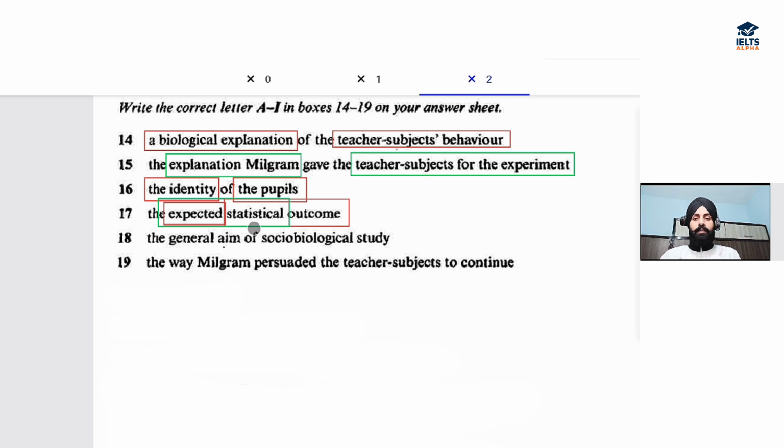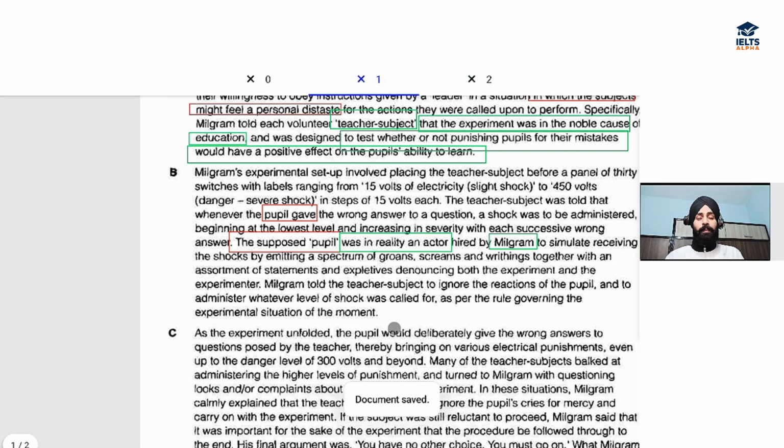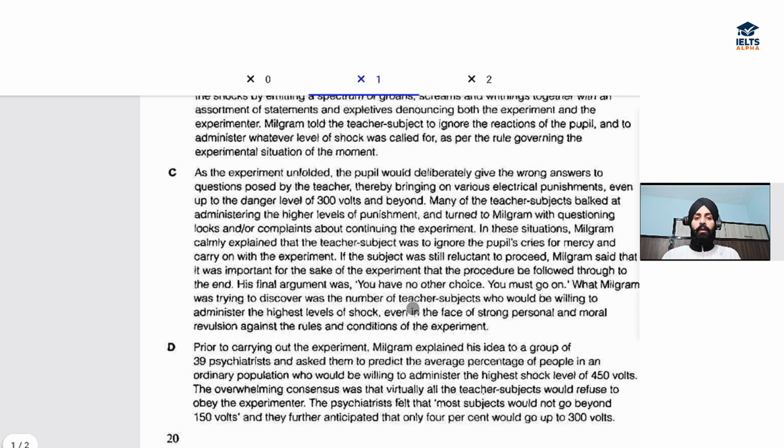And see, statistical, whenever this word appears in reading, it mostly, like all of the times, relates to numbers, right? Stats means numbers. So you can easily scan this kind of answer from the reading. You should find out the numbers which have been mentioned in the reading. So the expected statistical outcome, let's see, every experiment has an outcome. Okay.